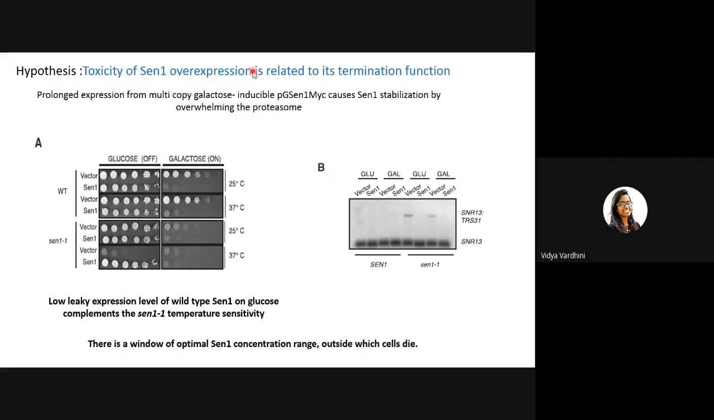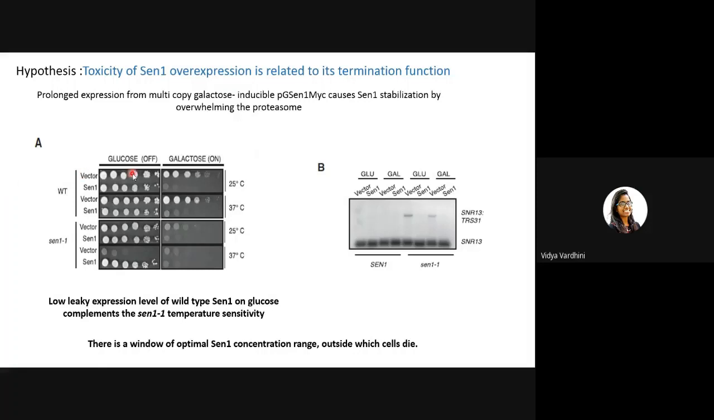Probably even the coding mRNAs are being terminated prematurely or something is happening because of SEN1 overexpression. So to confirm this, what they've done was they've taken multi-copy galactose-inducible plasmid. The previous ones were not multi-copy, but in this there are multi-copy galactose-inducible SEN1-MYC plasmids which cause SEN1 stabilization. From the previous observations, what they knew was this expression from multi-copy plasmids caused SEN1 stabilization by overwhelming the proteasome, probably because there were so many copies of SEN1 that the proteasome couldn't degrade them.